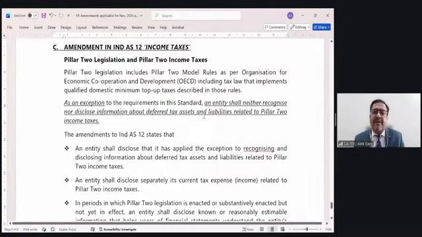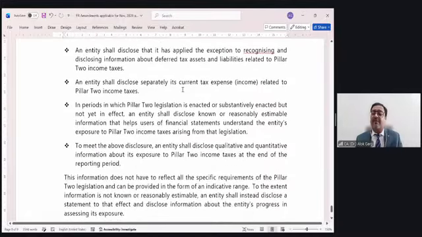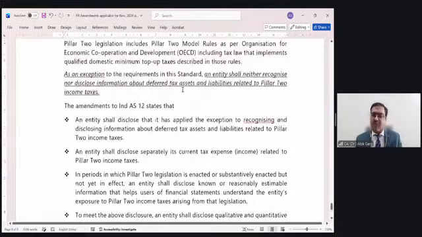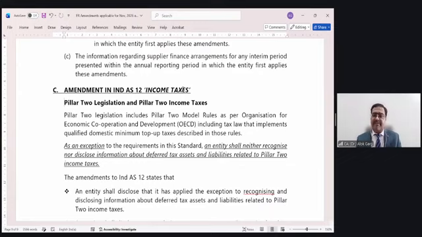Very theoretical amendment, and I request students to go through it. It is a very small amendment, not a very large one. If a question comes, probably it will come as theoretical in nature. So these were the 4 amendments which came on 7th May and 13th of August. Now I'm moving to my PPT.